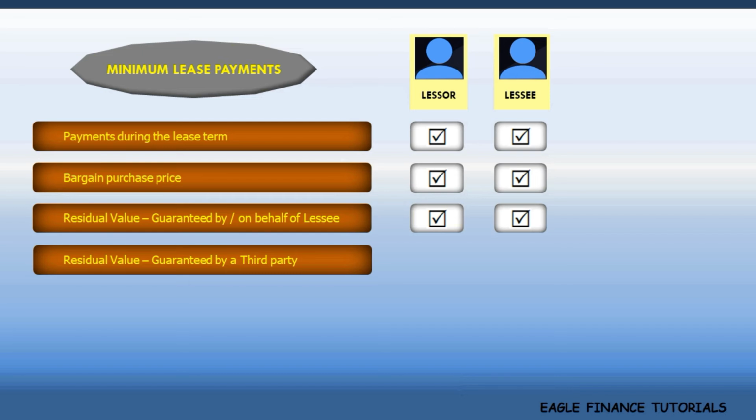Residual value guaranteed by a third party. Watch out, this is not paid by the lessee, it is paid by a third party to the lessor. Thus, this is relevant for the lessor, not for the lessee.